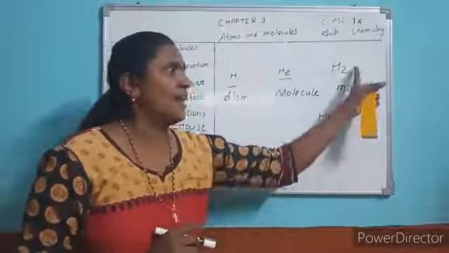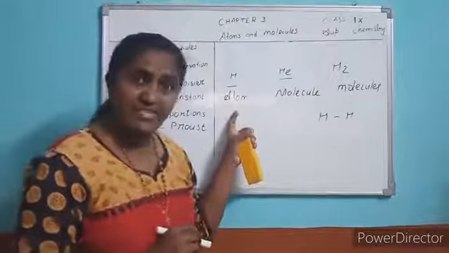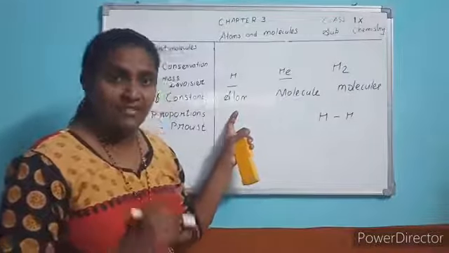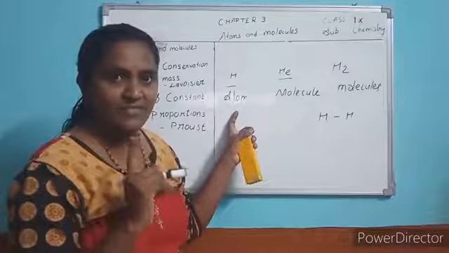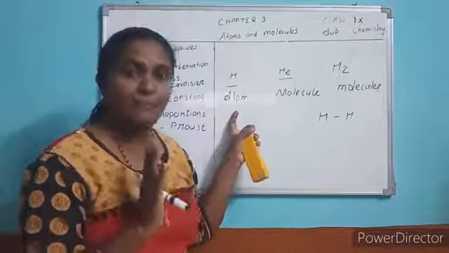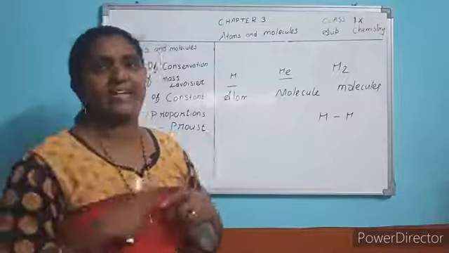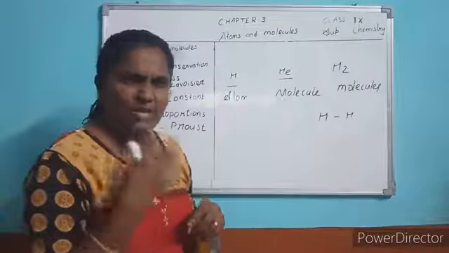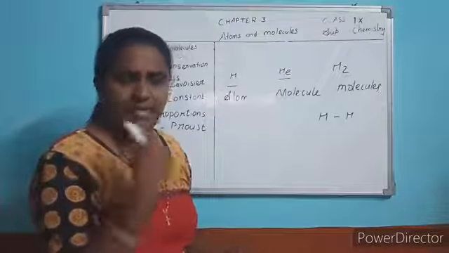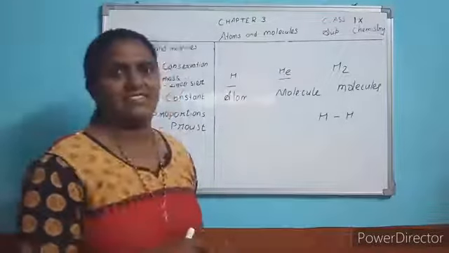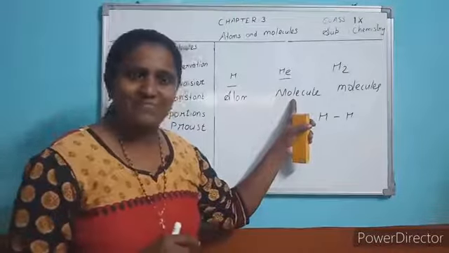This is called a molecule. H2 is a molecule, whereas H is an atom. Why is H an atom? It does not exist freely, it does not exist independently. It always combines with another hydrogen atom. Generally all the gases, except these noble gases. These noble gases, one atom only exists in free state. So all the noble gases we can say are molecules.